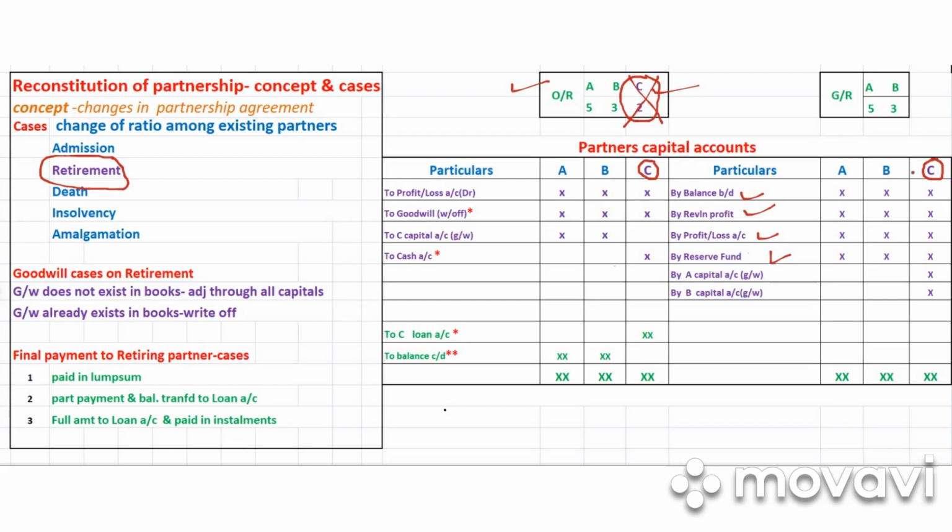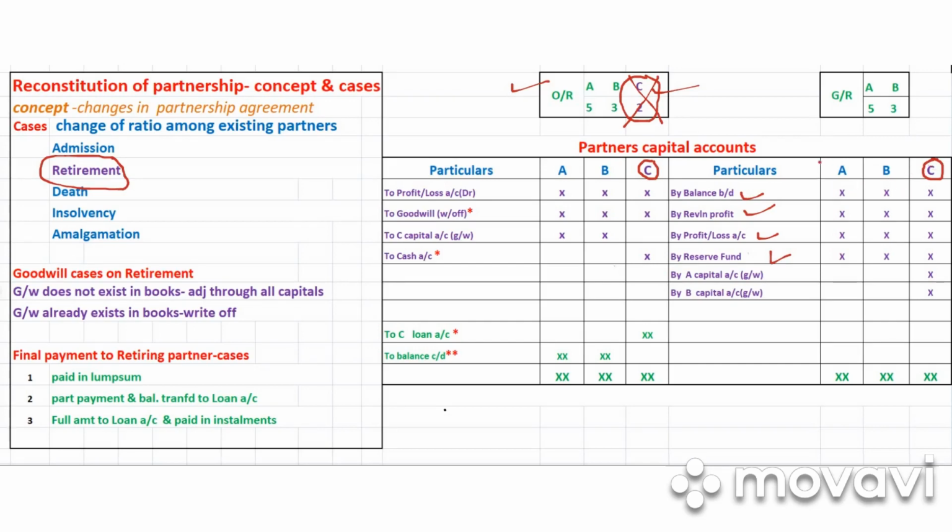Again, we take the same concept of goodwill as in admission. In admission, we know that in the case of sacrificing partners, the older partners sacrifice naturally, so the new partner has to bring goodwill to compensate the older partners. Here it is reversed. C is leaving, and the remaining partners will be the gaining partners. So whoever is gaining has to compensate the retiring partner.